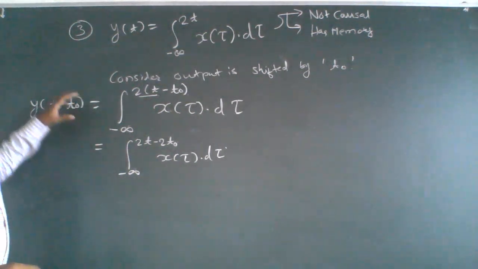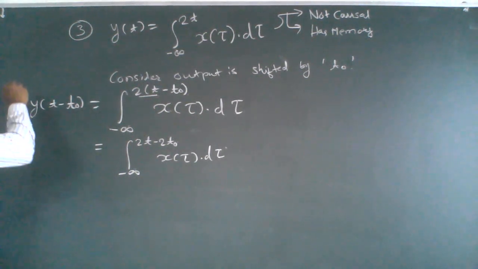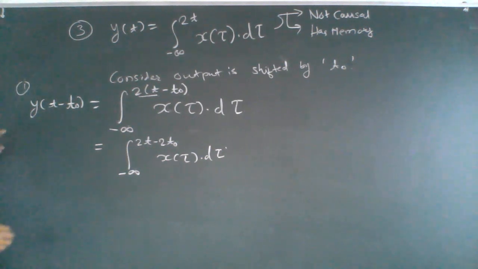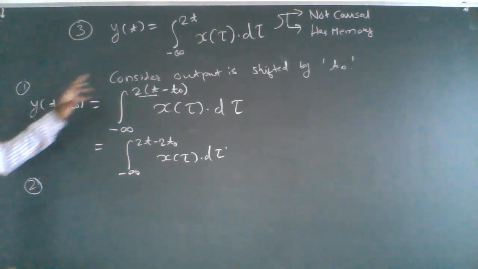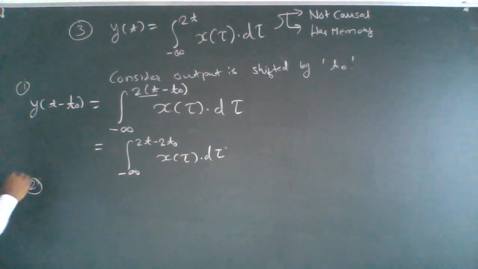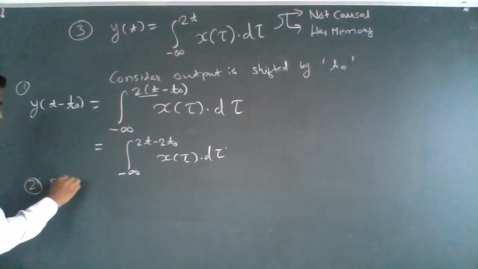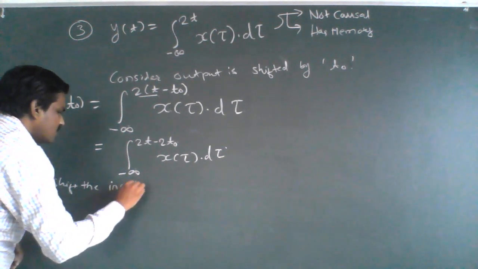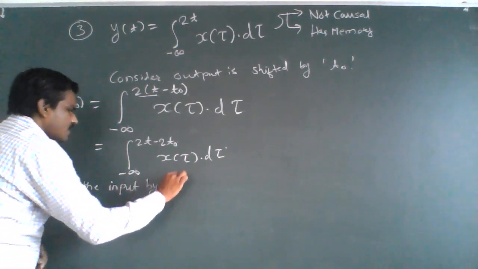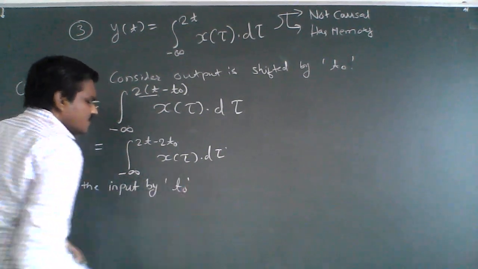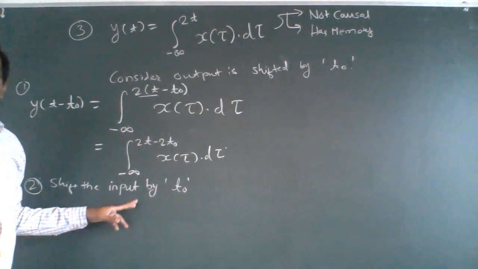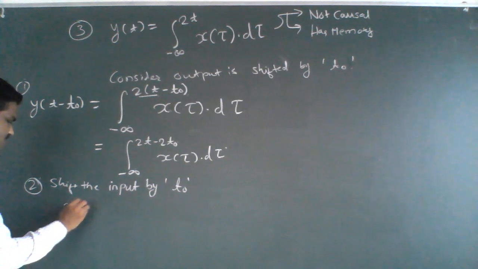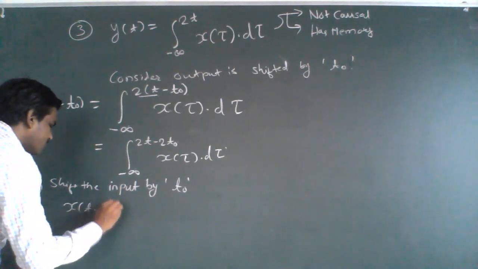Now this first step is our step number 1. In step number 2, let us shift the input by t0. So that is x of t minus t0 that we have to write.